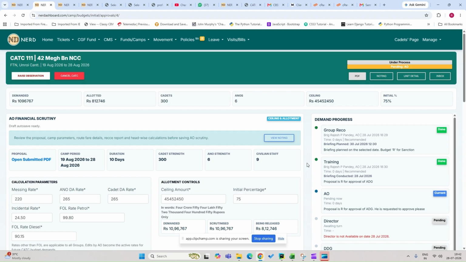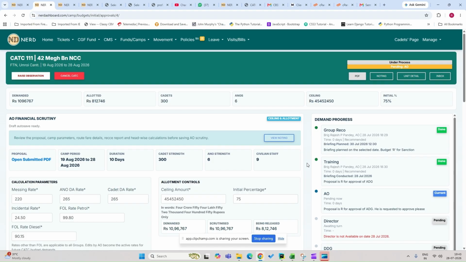After the AO has made his recommendations, after he has carried out the scrutiny of the demand, editing of the budget under various heads is not permissible. Subsequent observations are only question answer between the person who has raised the observation and the CO.